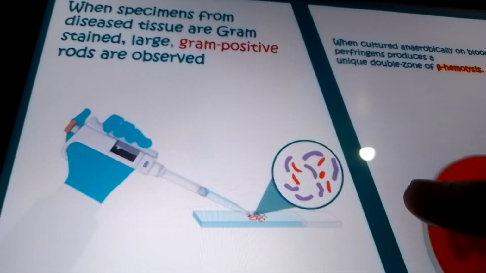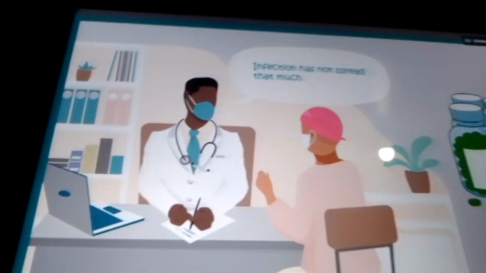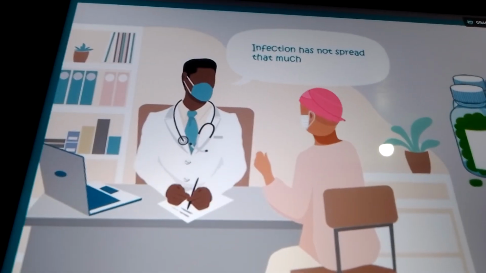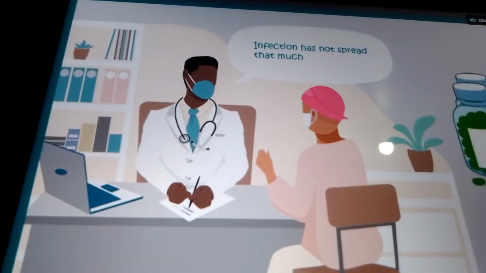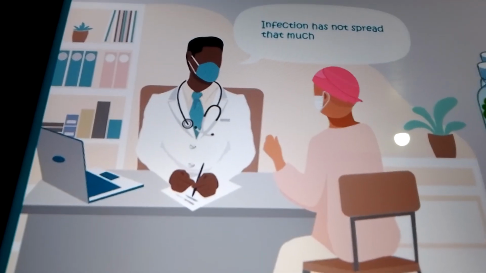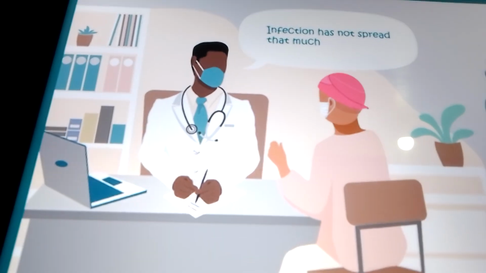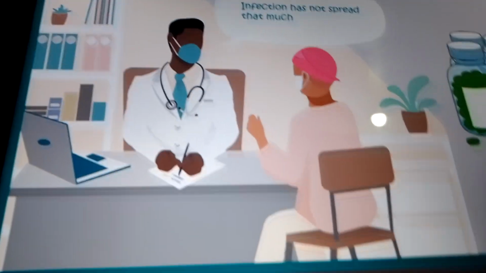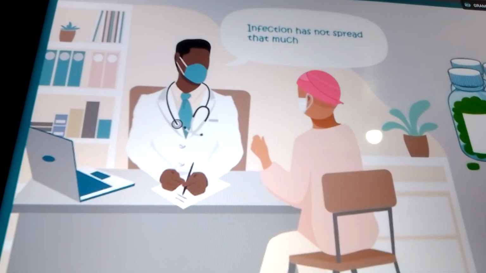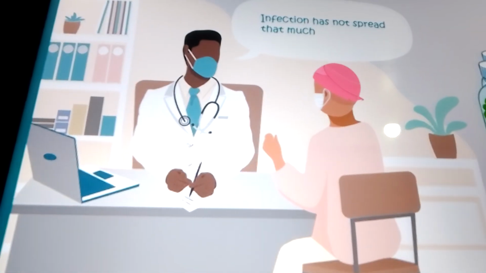Okay, now let's continue further. We are almost there, don't worry about it. Now the infection has not spread much. For example, there are two scenarios when the patient will come to us. If the patient comes early, most likely the infection will not have spread so much in the body by that time, so we will just prescribe certain medications which we are going to see further. But if it's too much, we have to go for further treatment, right?